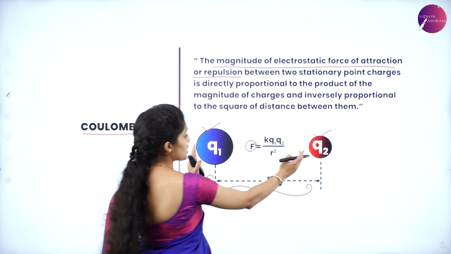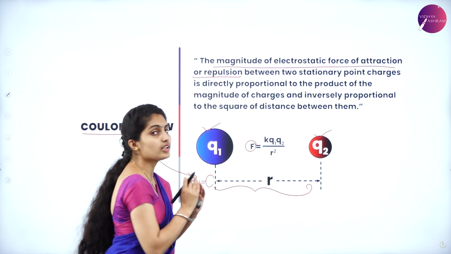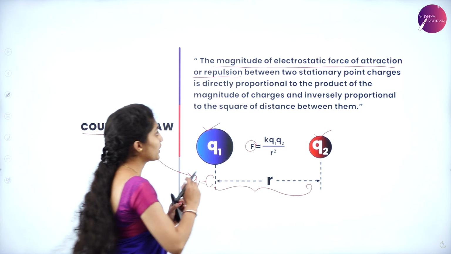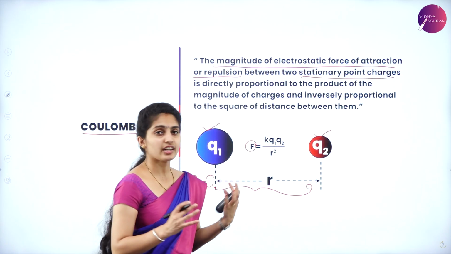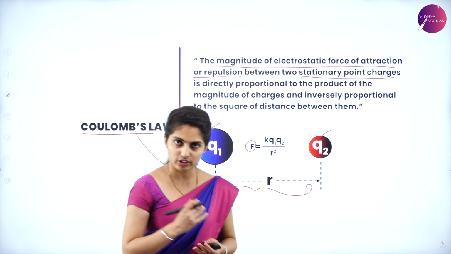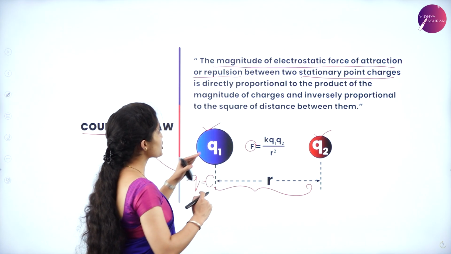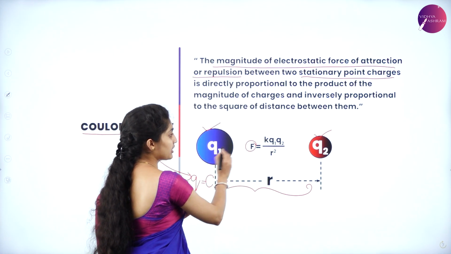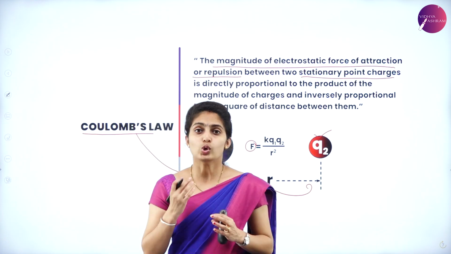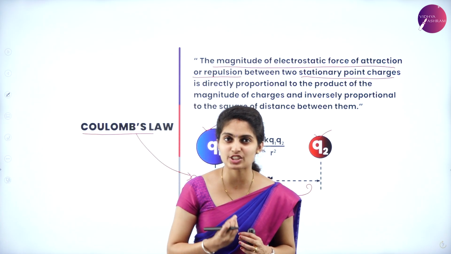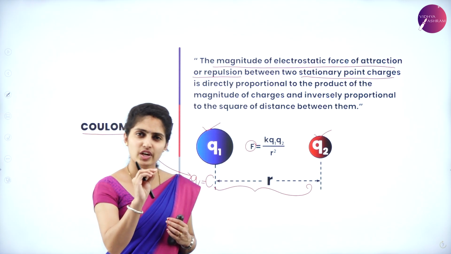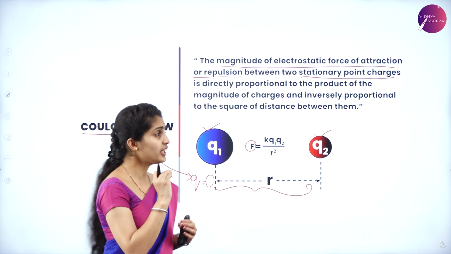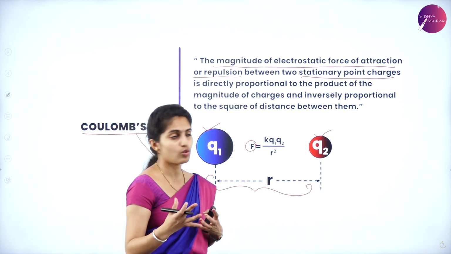Which are those two charges? Q1 and Q2. And those charges are known as stationary point charges. We are considering two stationary point charges, which are point charges whose size is very negligible when compared to the distance. Point charges are just a single point, which has neither area nor volume.